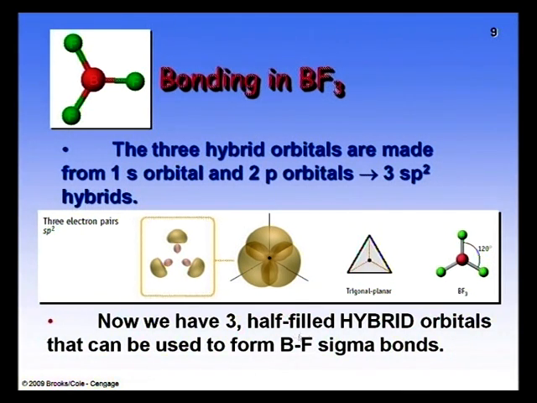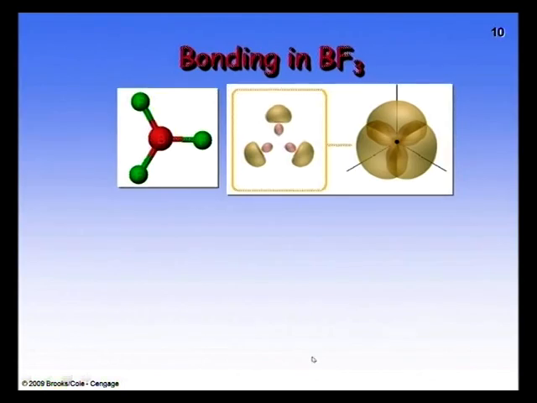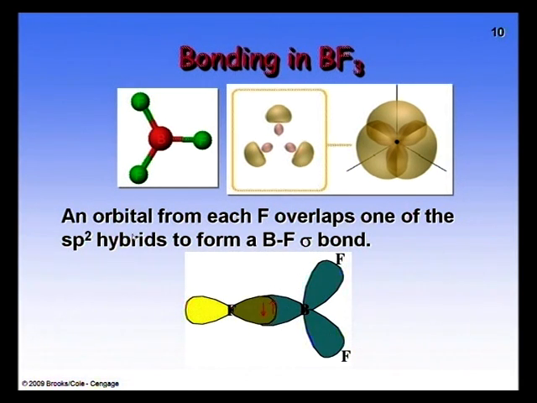Now we have 3 half-filled hybrid orbitals that can be used to form boron-fluorine sigma bonds. Orbitals from each fluorine overlap one of the sp2 hybrids to form a boron-fluorine sigma bond. This green color indicates a sigma bond.